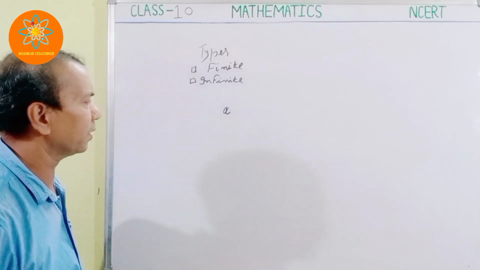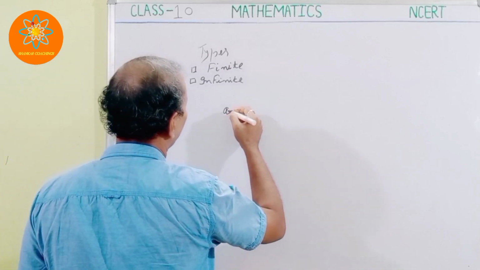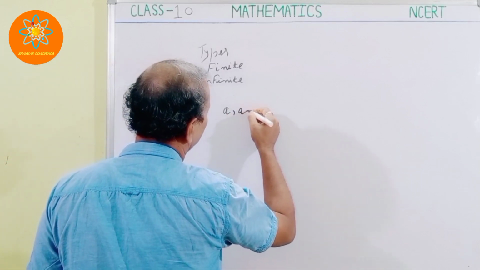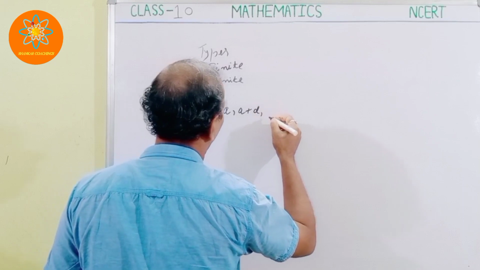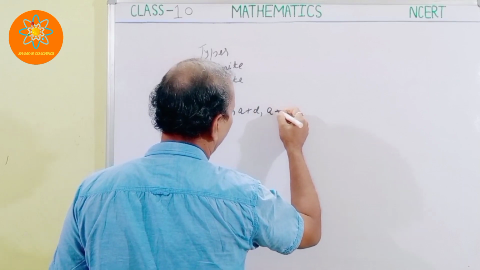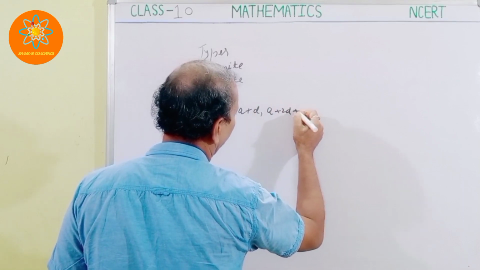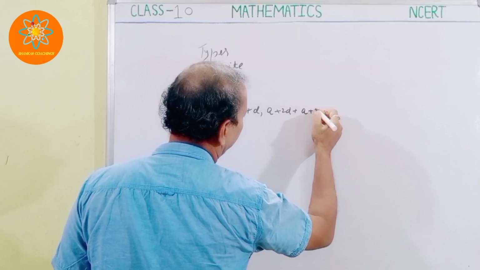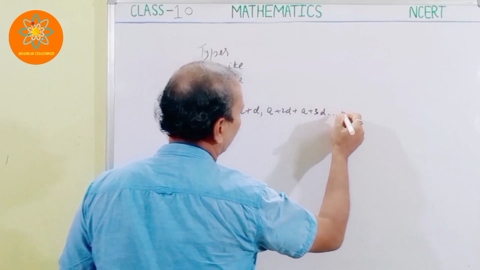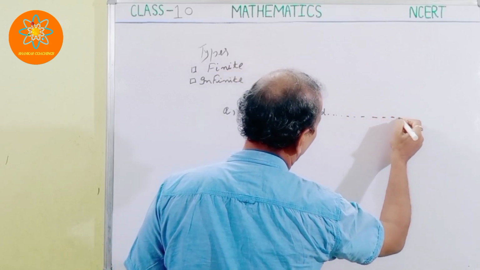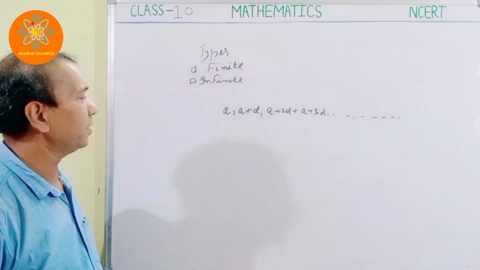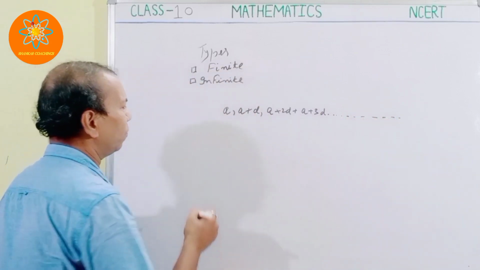I am taking the simple case. We have the first term as a. Then a plus d, then a plus 2d, a plus 3d, and so on. What is a? A is your first term.